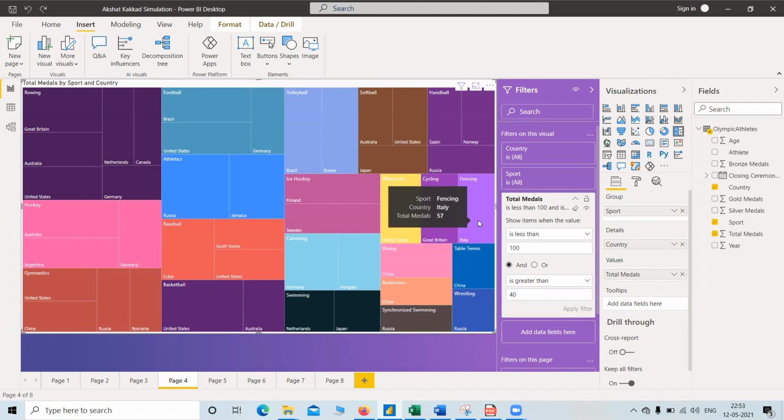So we can have this filtering for proper visualization of our data in any of the graphs or charts. So in the sport fencing, Italy has 57 medals. So only Italy is there between 40 and 100 total medals in fencing. So this is a tree map, which is a new thing for me.